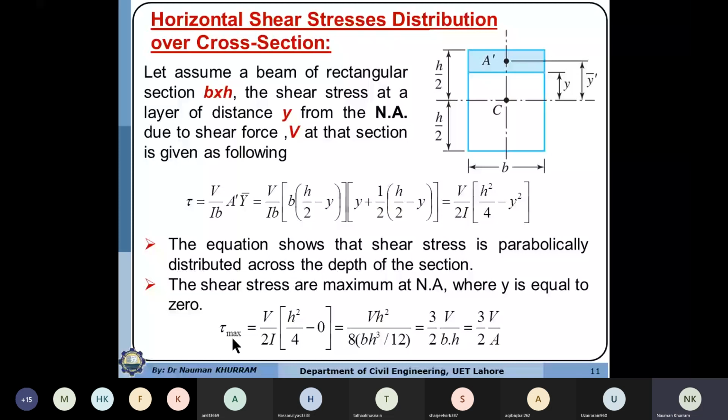So this equation indicates that the maximum shear stress is 1.5 times the applied shear stress. It means that this equation predicts the resisting shear stress 50% more than the applied shear stress.